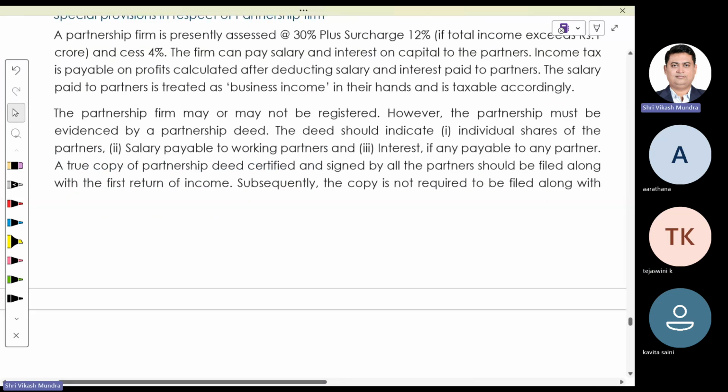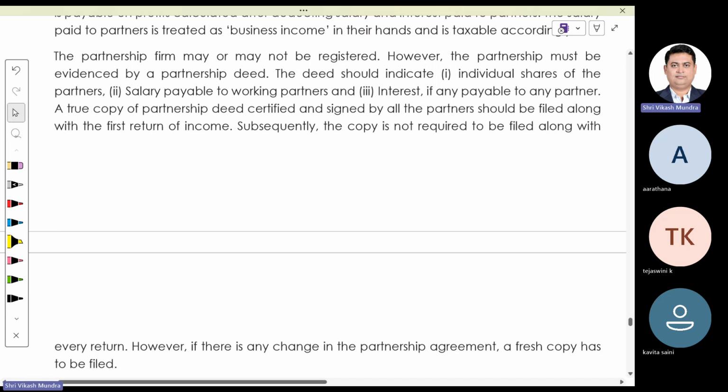thing about partnership firm. A partnership firm may or may not be a registered body, but a partnership firm should be evidenced by a written document called a partnership deed. That means we do not recognize an oral partnership. However, as per the Partnership Act, we can also constitute a partnership firm orally. But the Income Tax Department is very strict. They say that we do not recognize any oral partnership firm. If you have a partnership deed, that is written documentary evidence, then we only consider you as a partnership firm.